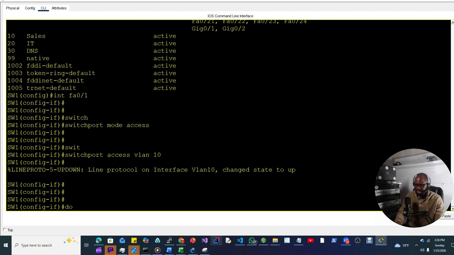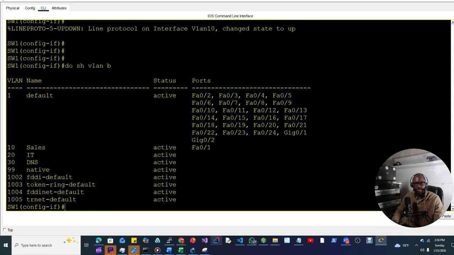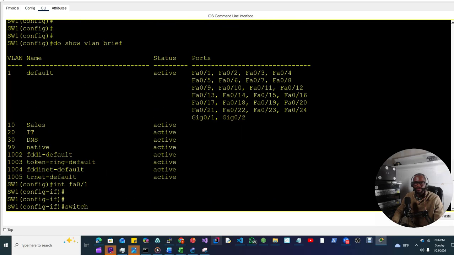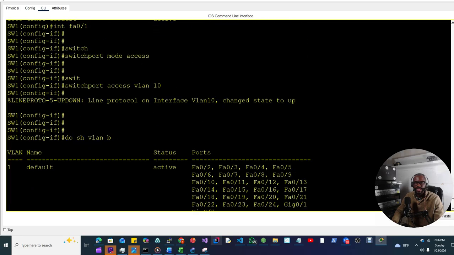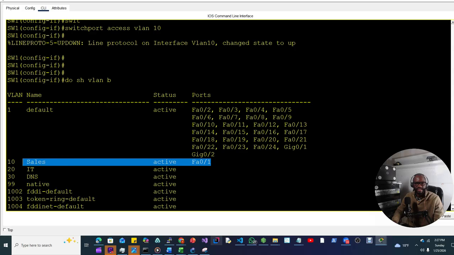So once we do again, do show vlan brief, we can see that FA0/1, which was originally on VLAN 1, has now been moved to VLAN 10. And now the default VLAN starts counting from FA0/2. We still have FA0/2, FA0/3, all the way to 7 to move to VLAN 10, the cells.